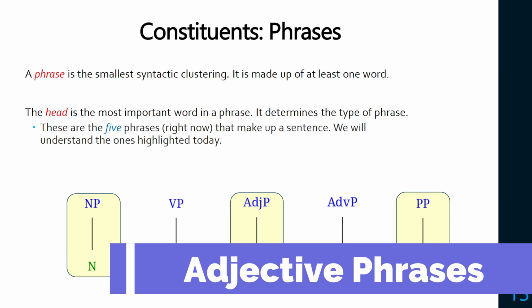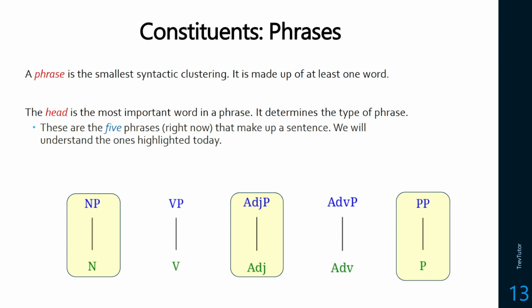Now we're going to take a look at adjective phrases, but first just a quick reminder about constituents. Constituents are groups of words that act together as a unit, and the phrase is the smallest of those clusters. We need at least one word, and we're going to start with about five of these and then get into more advanced ones later. We're going to have the noun phrase, the verb phrase, the adjective phrase, the adverb phrase, and the prepositional phrase.